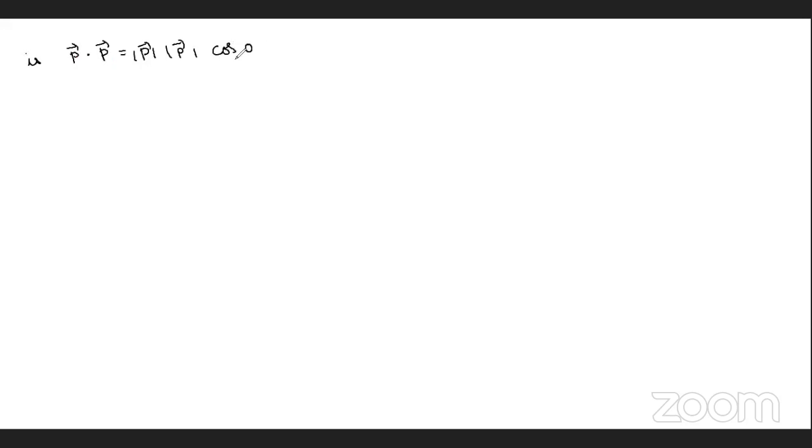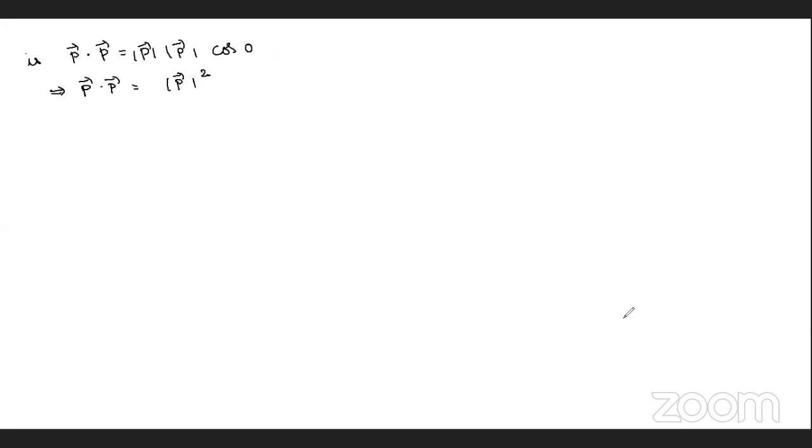So all of you understood this point? Same vectors means the angle between them is 0. Is it clear for you all? Yes, okay, good. So the angle between the same vectors is 0, so cos 0 is 1. That's why you get p bar dot p bar equal to simply mod p bar square.